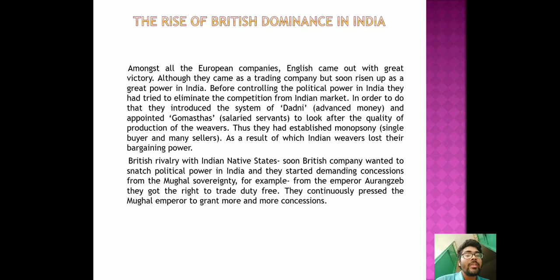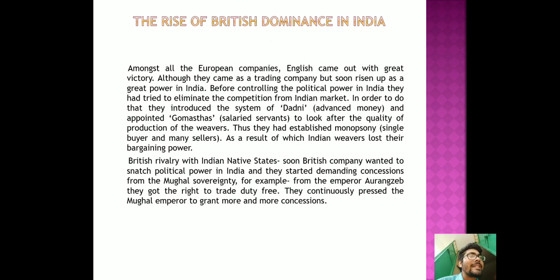So, British rivalry within Indian native states. What happened with Indian native states? Soon the British company wanted to snatch political power in India, and they started demanding concessions from Mughal sovereignty. For example, from Emperor Aurangzeb, they got the right to trade duty-free. They continuously pressed the Mughal emperor to grant more and more concessions.